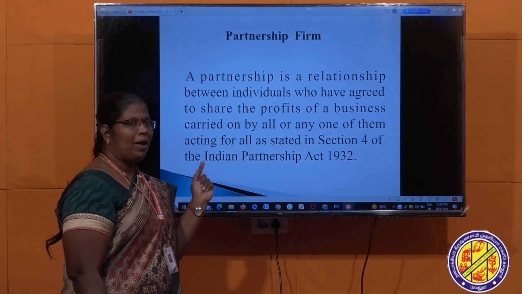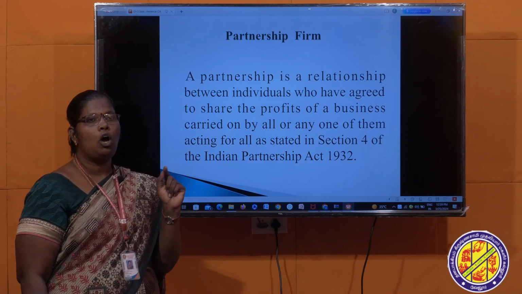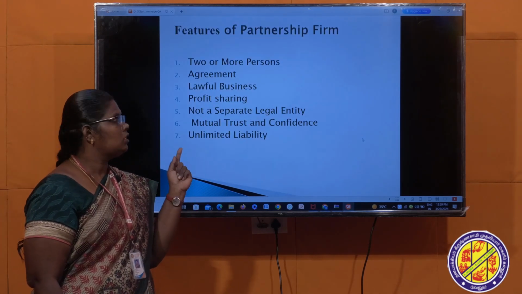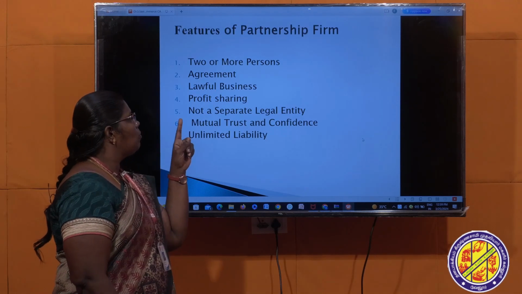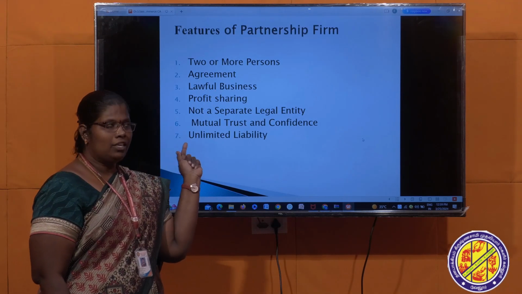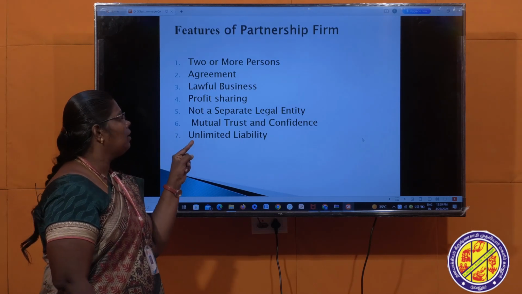So according to the Indian Partnership Act 1932, what is a partnership firm? It is a relationship between two or more persons to do the business. What are the features of a partnership firm? First one, two or more persons. So in case of a partnership business, there are two or more persons to run the business.